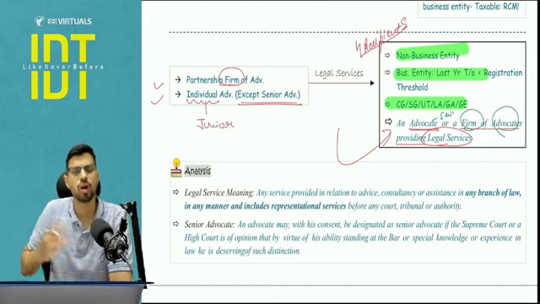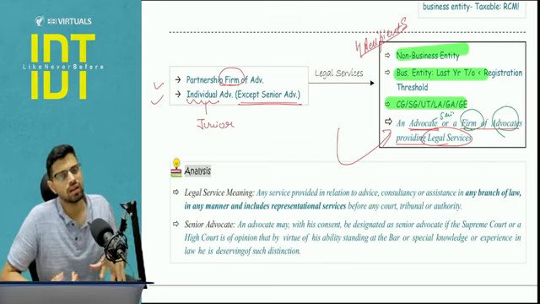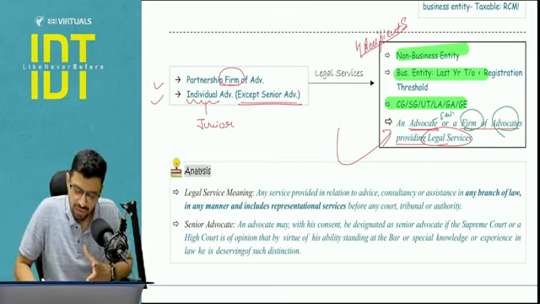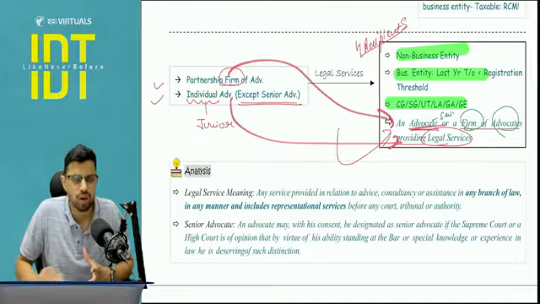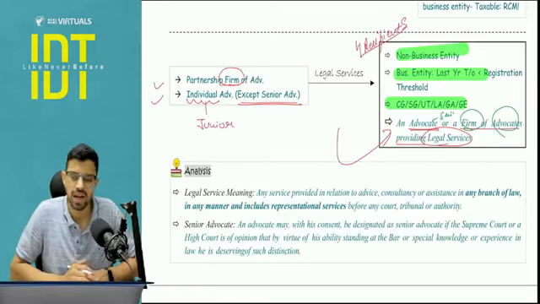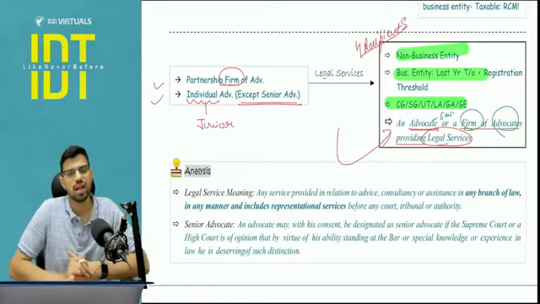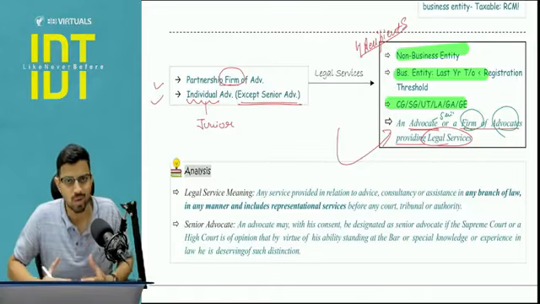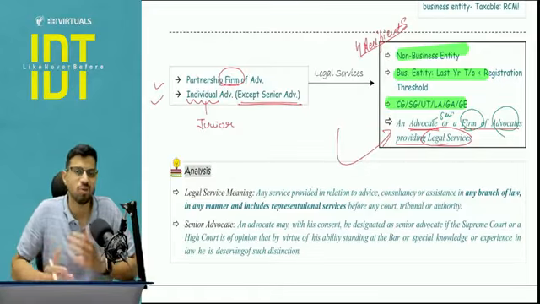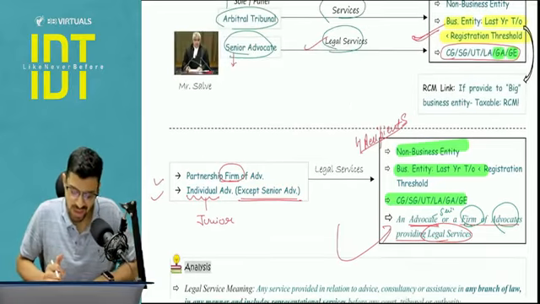then in that case there is an exemption. Because a lot of times it happens that a junior advocate is assisting a firm, or a firm is assisting an advocate. So internally also services are generated. It is completely outside the scope of GST, because we want the advocate services to be less costly. Already they charge very high, so we want that to be a little bit less costly, right?